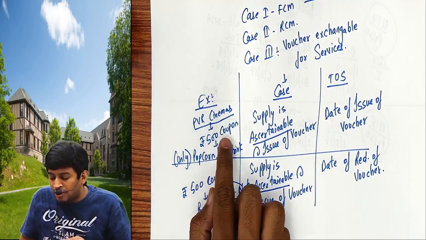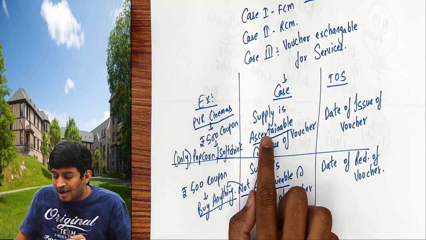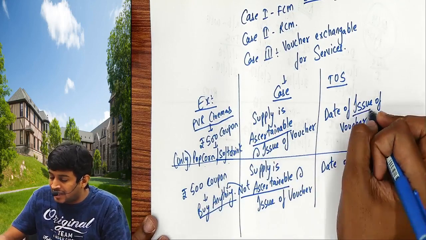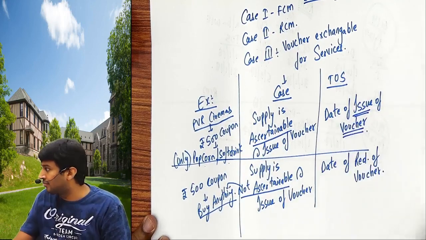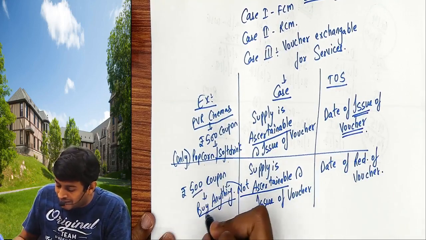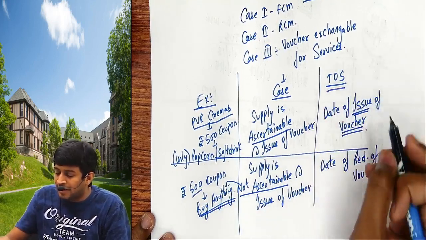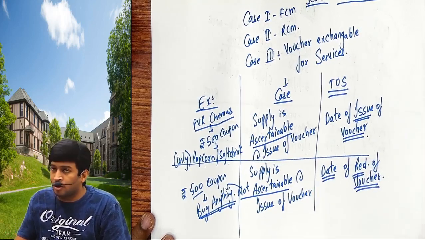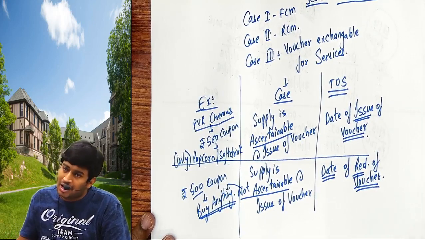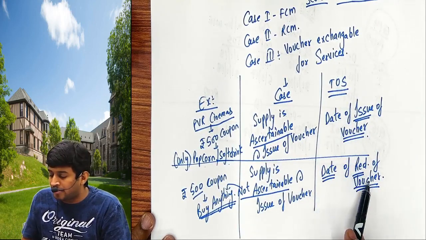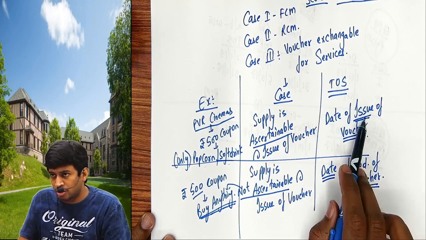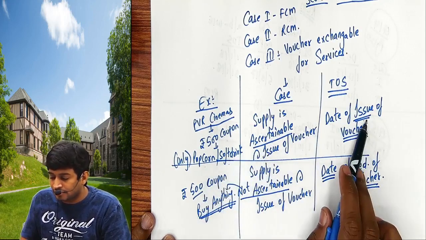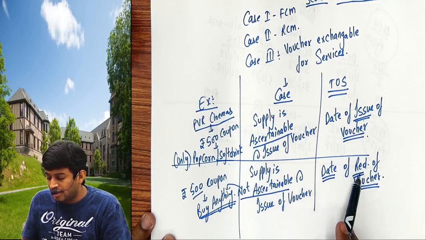When they give a 500 rupees coupon, who will give? PVR, and that is ascertainable because I can buy only popcorn and soft drink. Time of supply is the date on which they give the voucher to me. Or if they say with the 500 coupon I can buy anything, then time of supply will be the date on which I use the voucher. I got the voucher now, but I use it after 3 months. That date will be the time of supply, redemption of voucher. Issue is today, redemption is after 3 months. If it is ascertainable, popcorn, soft drink, this; anything, this.